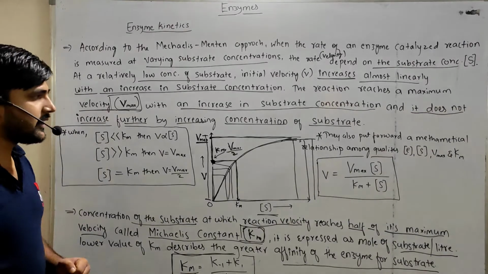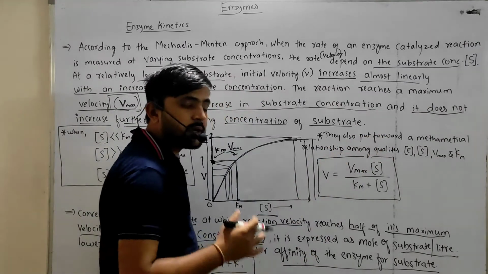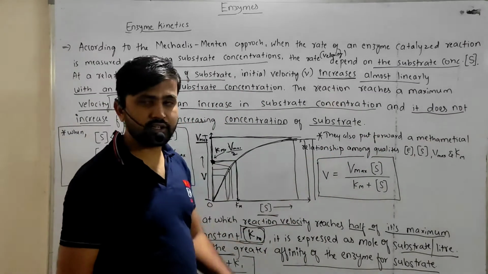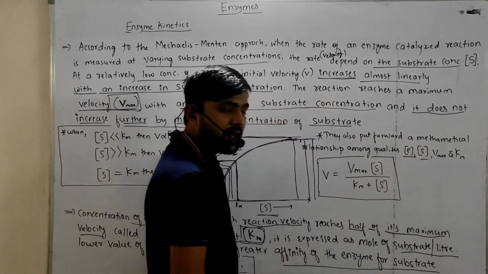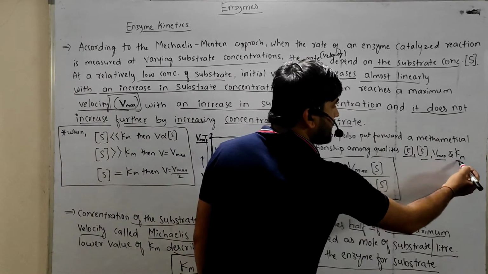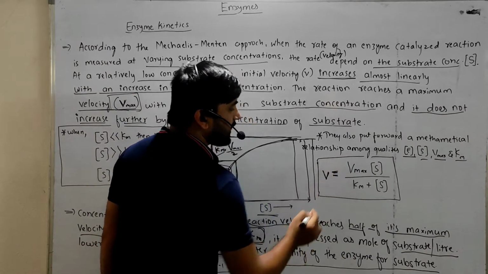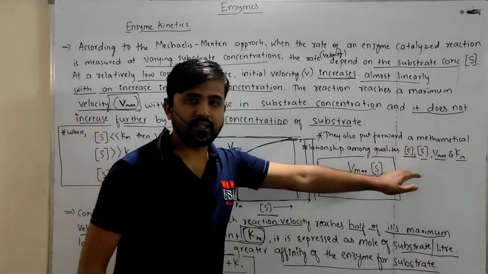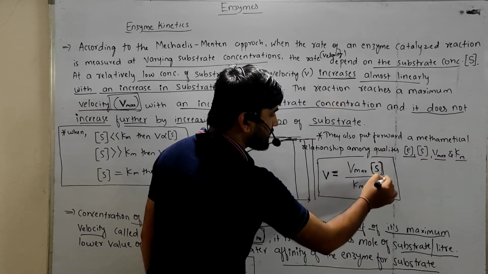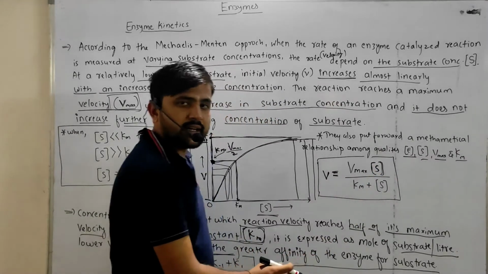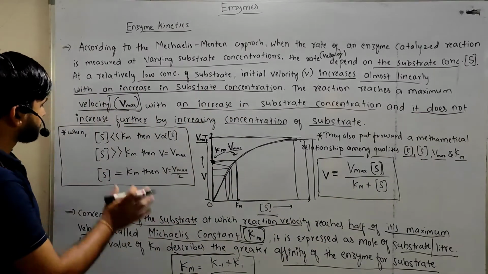Another point here is that these two scientists also put forward a mathematical representation among the concentration of enzyme, concentration of substrate, as well as maximum velocity and Km. So this is the equation: V equals Vmax times S divided by Km plus S, where Km is the Michaelis constant.